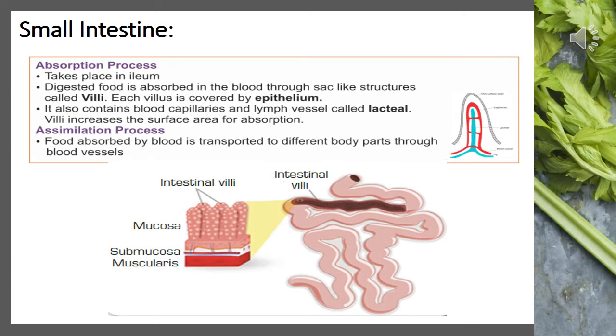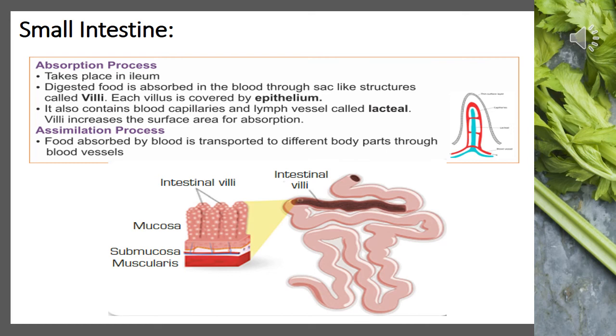The process of absorption occurs in the small intestine as well. The inner wall of the small intestine has millions of finger-like projections or folds called villi. The singular form is villus. Each villus has a network of thin and small blood vessels called capillaries close to its surface. The villi give the inner wall of the small intestine a very large surface area for the absorption of digested food. The surface of the villi absorbs the digested food materials and passes them to the fine blood capillaries.